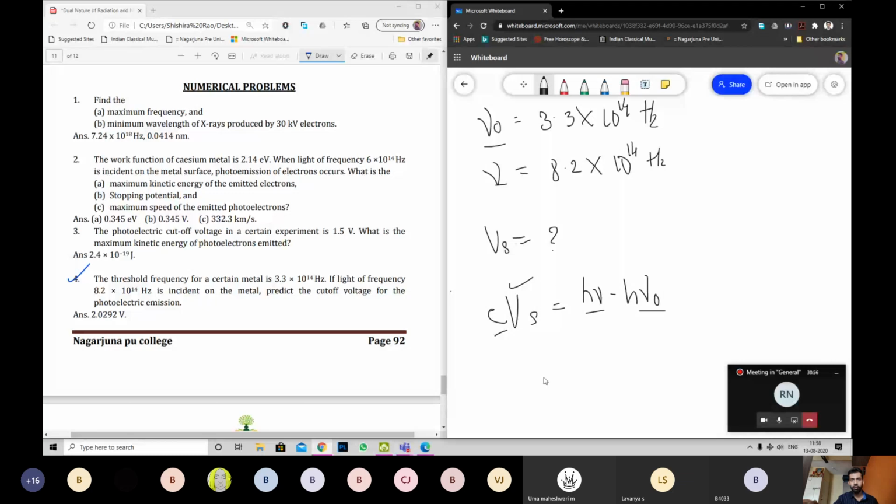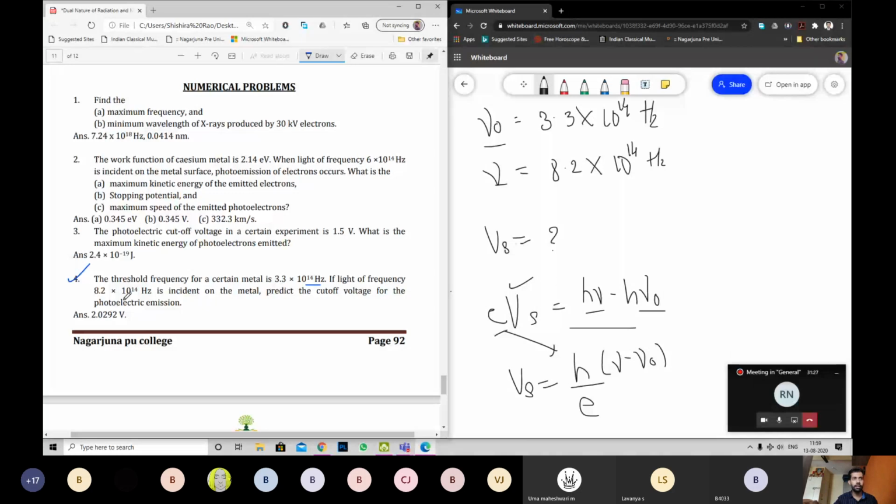You will have Vs equals, I'll take h common here, h, I'll take E to the denominator here. H by E into nu minus nu naught. Makes sense? This is my way of calculation, because I don't want to multiply h into nu once, h into nu naught once, then divide by E. I'll just do h by E. Nu and nu naught are like some factor, because the power is same, 10 power 14, 10 power 14. I can easily do 8.2 minus 3.3 to get some answer, multiply by h, divided by E. Makes sense. I don't want to multiply twice. Only once is enough. Can anyone tell me the step-by-step answer here?